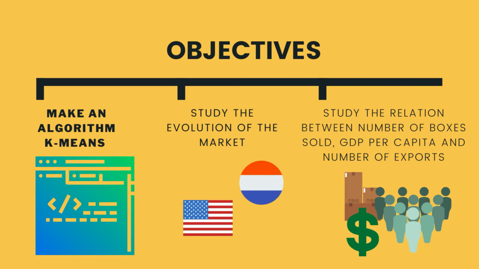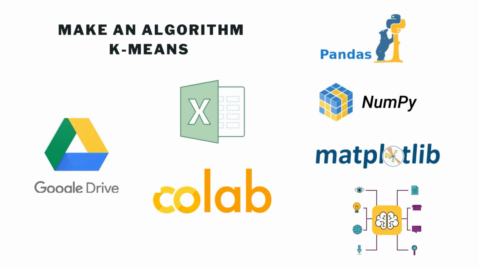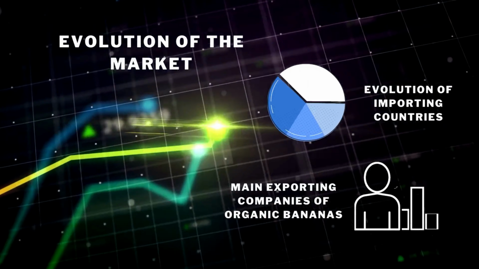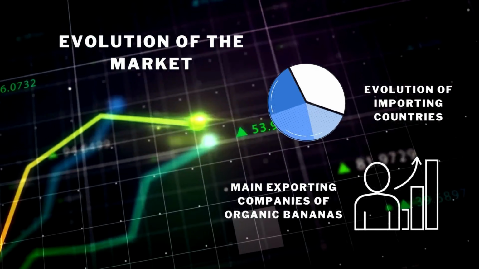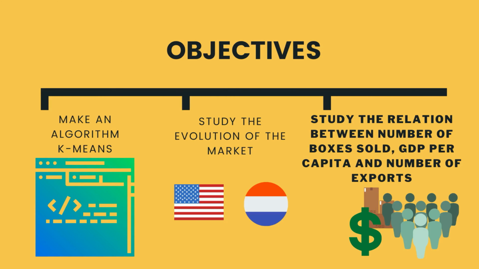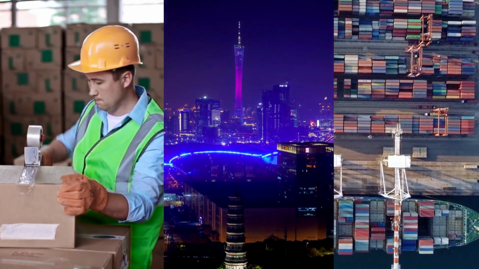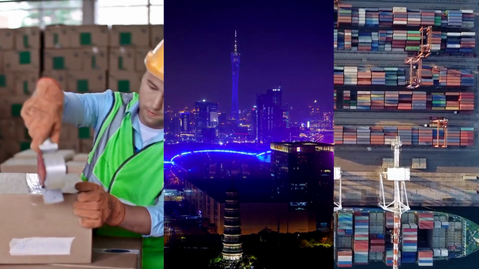Our objectives are three. First, we are going to make an algorithm using the capability of Google Drive and some libraries of Python. With this, we will study the evolution of the market, the main importing countries, and the main exporting companies. Finally, we will have a conclusion about the relation between the number of boxes sold, the GDP per capita, and number of ports.